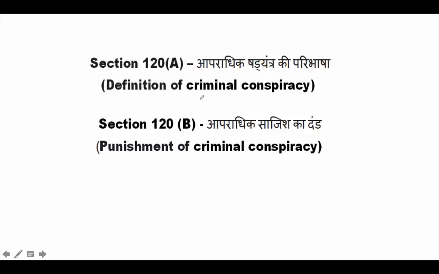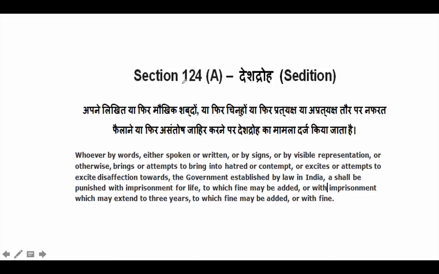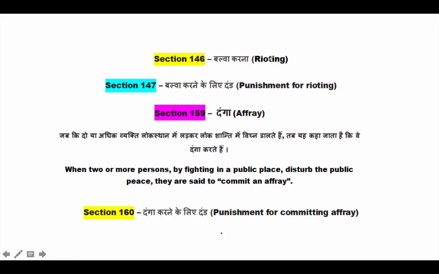Section 120A and 120B, they deal with criminal conspiracy. So the definition of criminal conspiracy is established by section 120A, whereas the punishment of criminal conspiracy is defined by section 120B. Section 124A is sedition, betraying your country or government, anti-establishment. So whoever by words, either spoken or written, or by signs or by visible representation, attempts to excite disaffection towards the government established by law in India shall be punished with imprisonment for life, to which fine may also be added.